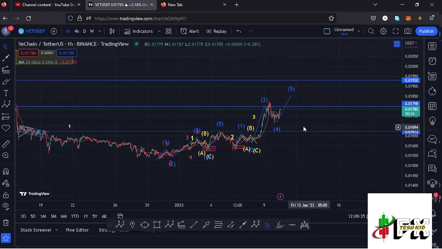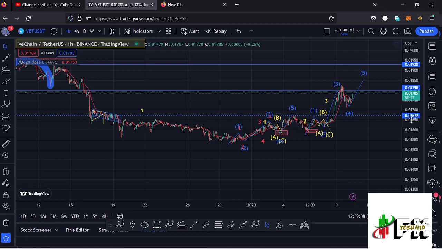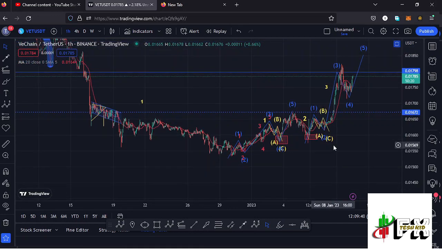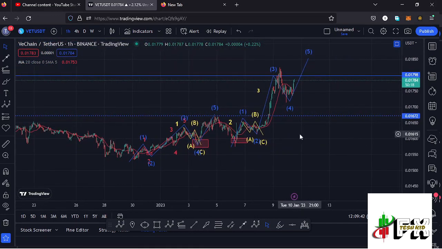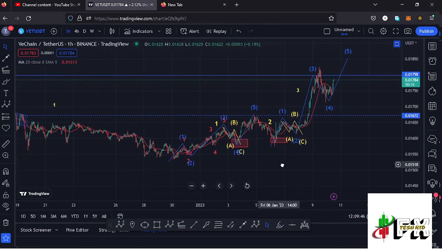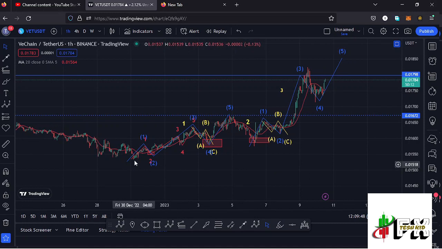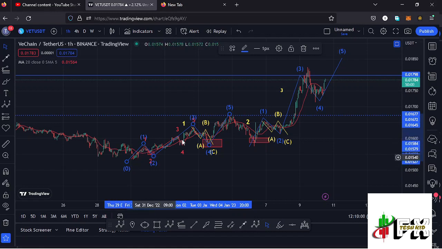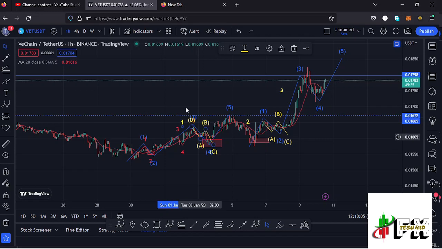And getting to the short-term scenarios that I'm expecting to play out, basing it on the Elliott wave structures, you can see that Vechain, after making its lower low, we have been seeing a very nice bounce to the upside in a move that has been obeying the Elliott wave structures, where we can have this Elliott wave structure in blue as a higher Elliott wave degree to the upside, having that as the wave 1, then a wave 2, a wave 3, then a wave 4, and then a wave 5, completing the formation of that higher Elliott wave count 1 to the upside.